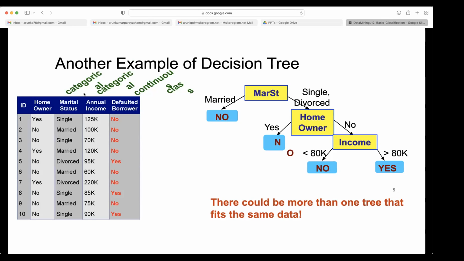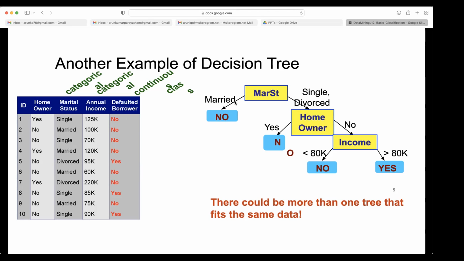Some notation is given. These are called homeowner, marital status, annual income. They are called categorical columns because they have a discrete and limited number of possible values. The annual income is not categorical. It is continuous because it may take any real value. And the default borrower is again categorical, and it is also the class attribute.